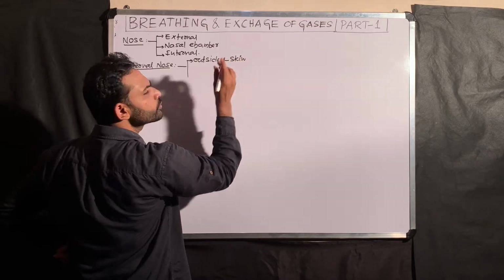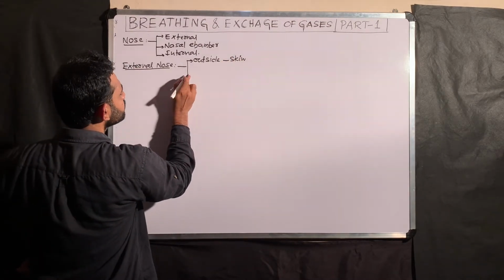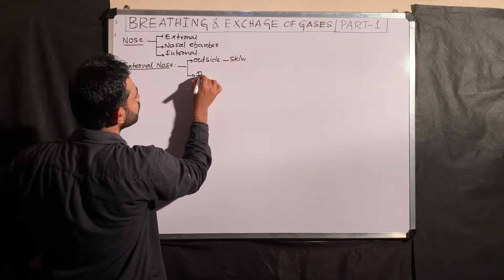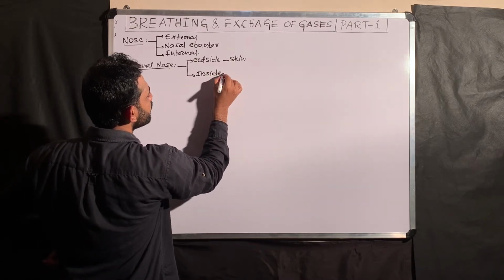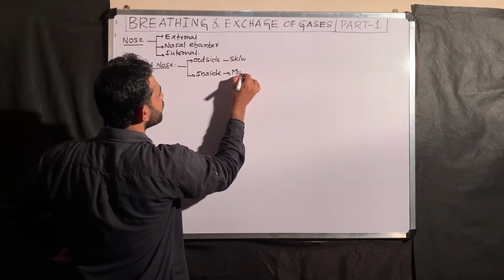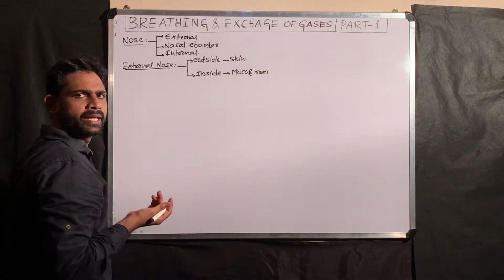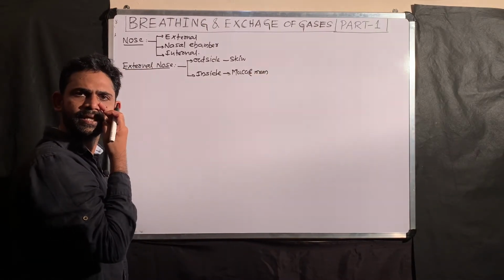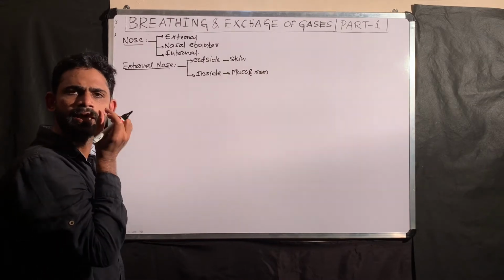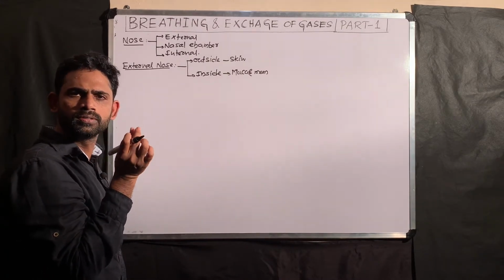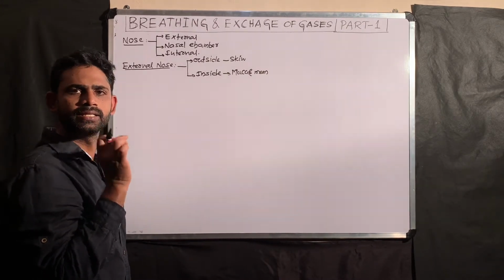What we are seeing inside is covered by mucous membrane. So outside is the skin, inside is a mucous membrane. Between these two, bones, muscles, and cartilage are also there.